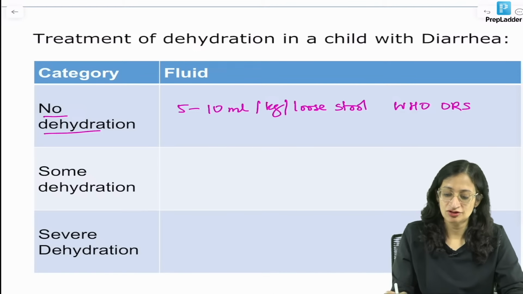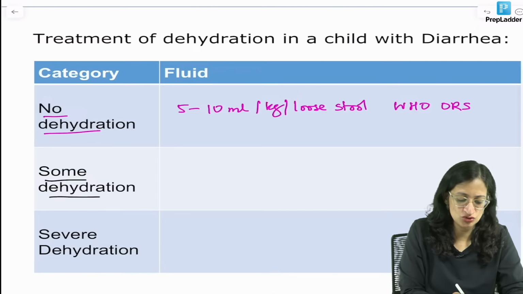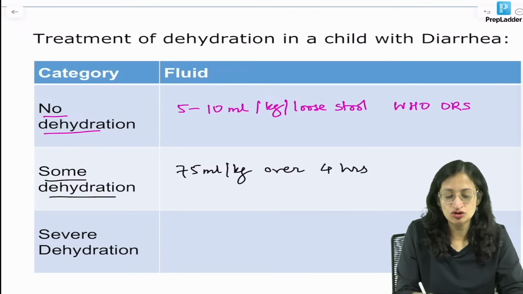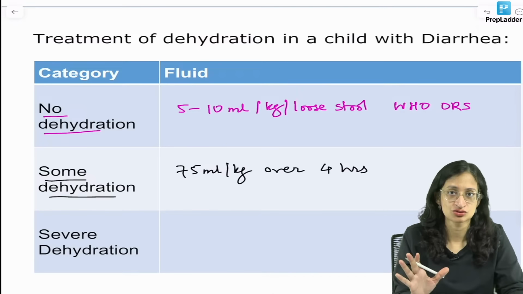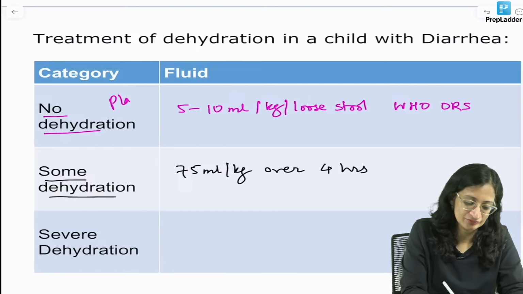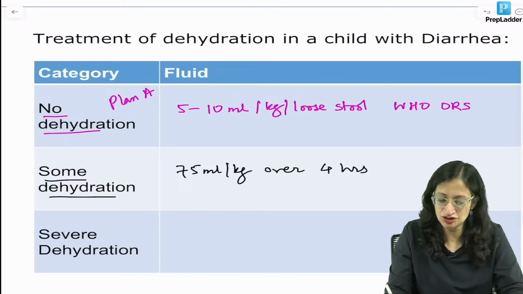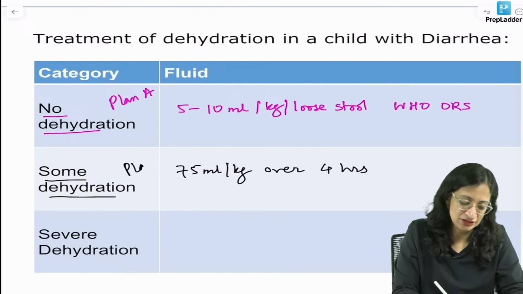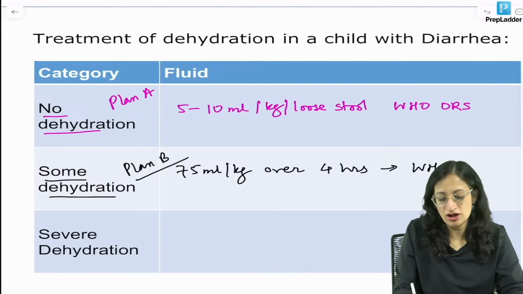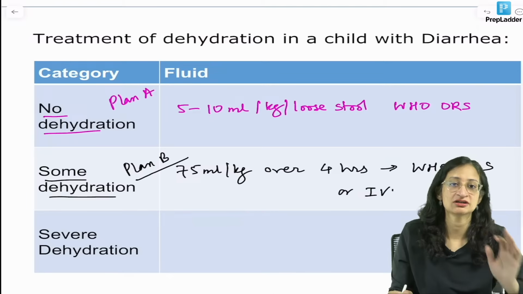What about some dehydration? In some dehydration we usually give around 75 ml per kg fluid over 4 hours, plus of course replacement of ongoing losses also, okay. What you do in no dehydration is also called plan A. In some dehydration, what you do is called plan B. And this we usually do as WHO ORS, unless the child has severe vomiting, then we may resort to IV, okay.